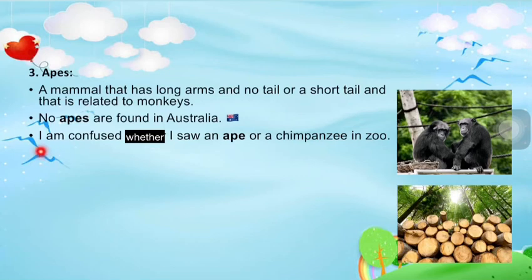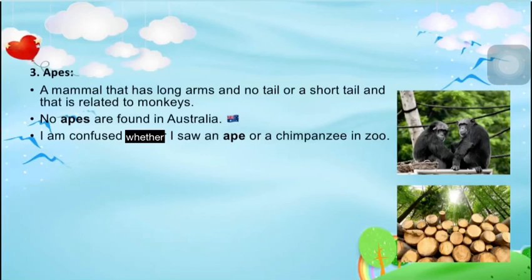See, children, this sentence is telling us that an ape has a very close resemblance to a chimpanzee. Again, we can have an idea that an ape is some animal which is related to a chimpanzee. Is it clear? Again, I will read this sentence for you so you will have a better idea about apes. I am confused whether I saw an ape or a chimpanzee in the zoo. In the picture, you can see apes sitting.